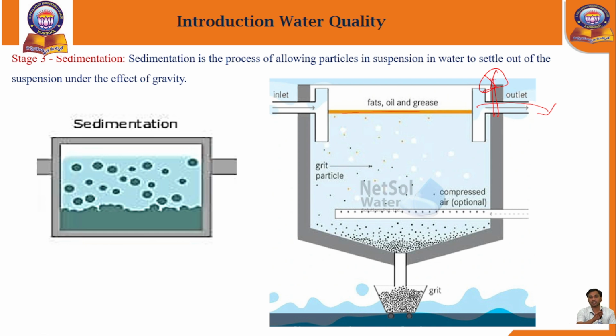When the water has been completely transferred out of this sedimentation tank, at last the shutter will be opened here. After the shutter is opened, all the dirt particles which were separated from the treated water will be collected in chambers or containers and thrown away. This is the sedimentation process, the separation of bad particles and impurities from the water.